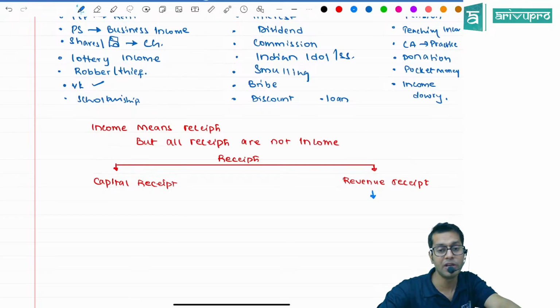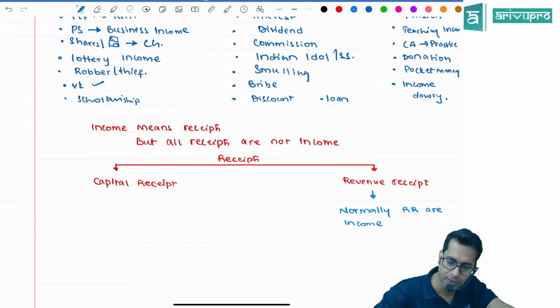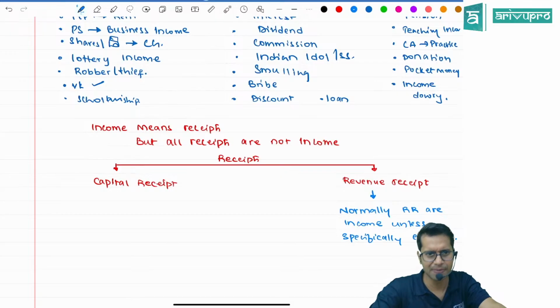Now, what does income tax law say? Revenue receipts are normally income unless specifically excluded. See, normally whatever you are receiving on a monthly basis, on a recurring basis, that will be treated as income.